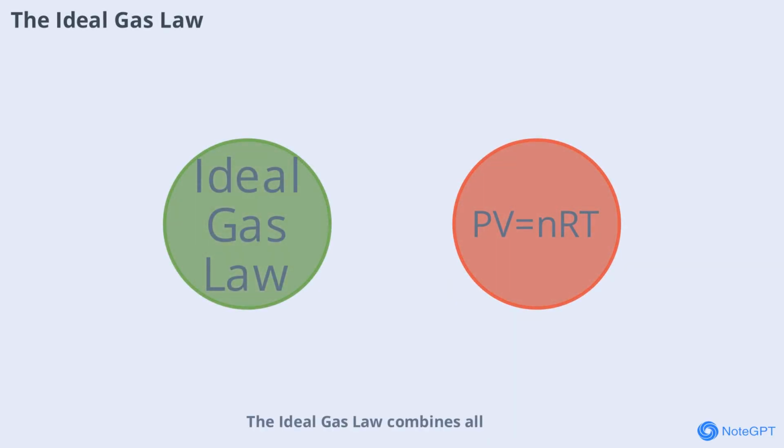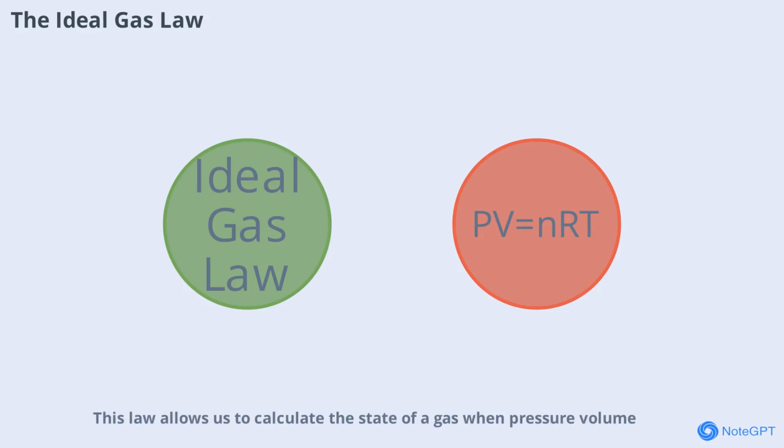Ideal gas law combines all the previous laws into one comprehensive equation, PV equals nRT. Here, R is the universal gas constant. This law allows us to calculate the state of a gas when pressure, volume, temperature, and number of moles are all known. It's a powerful tool in both theoretical and practical chemistry, providing a foundation for more advanced studies.